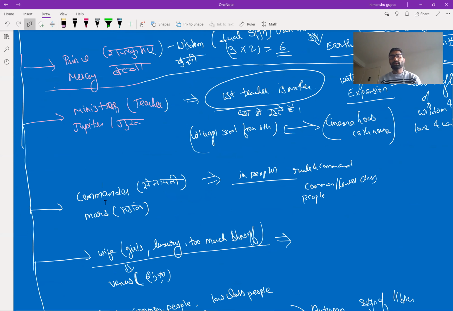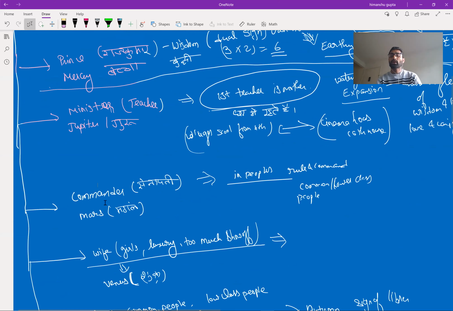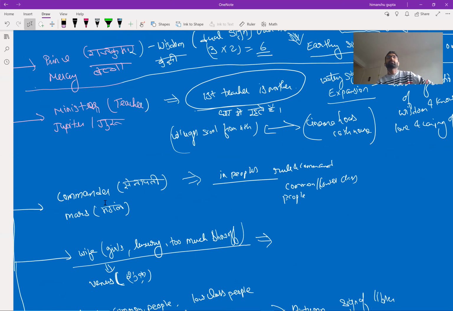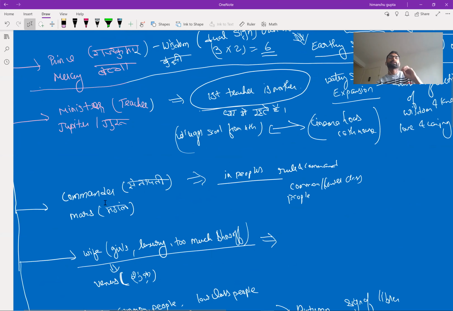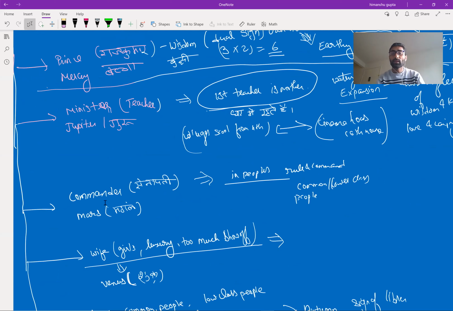The next is the commander, the Senapati, which is Mars. The commander is always exalted in the 10th house, the karma bhava. A commander always says do your karma, and here it will motivate you to do something.